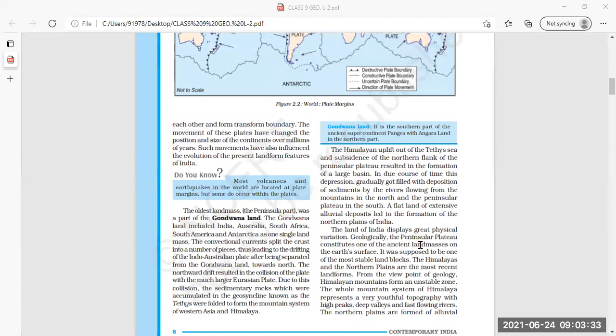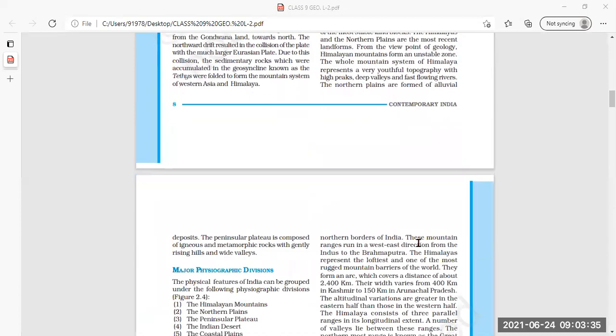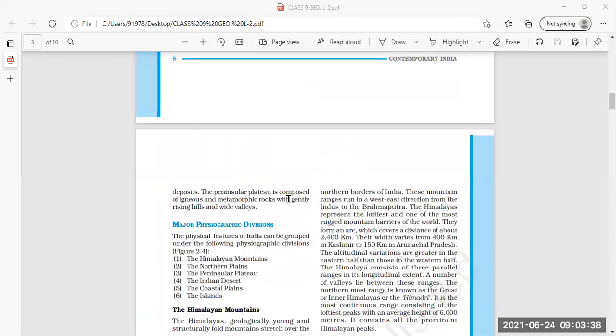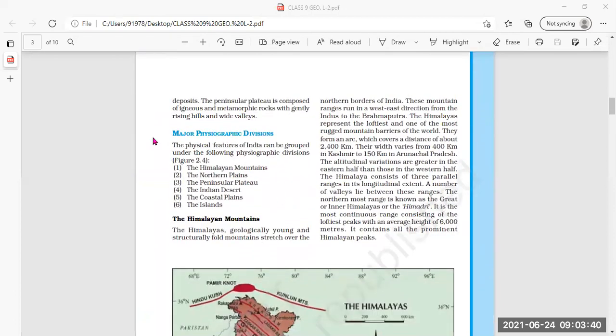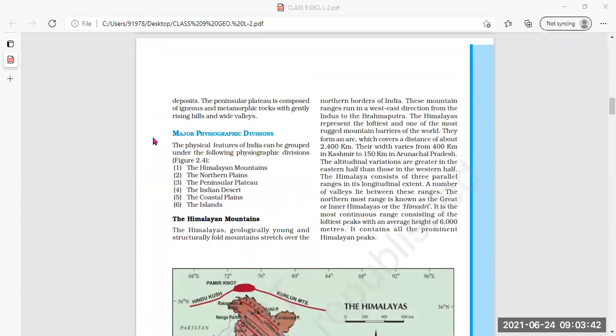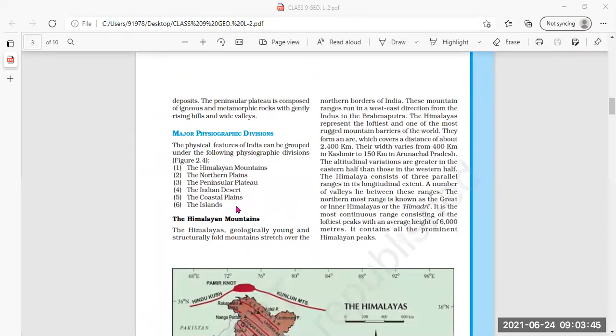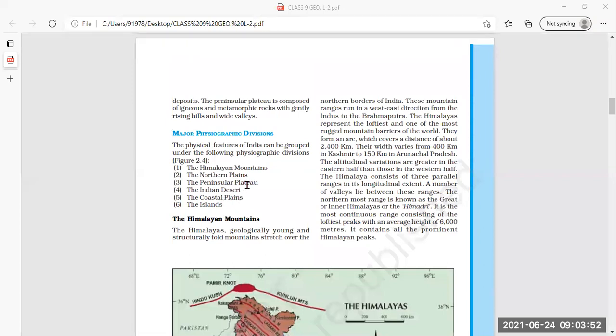Then we started with the major physiographic divisions. How many major physiographic divisions are there? Six. Very good. Himalayan mountains, the northern plains, the peninsular plateau, the Indian desert, the coastal plains, and the islands.